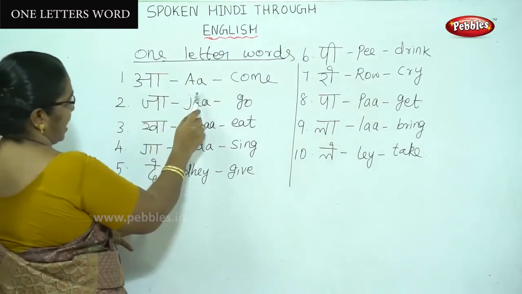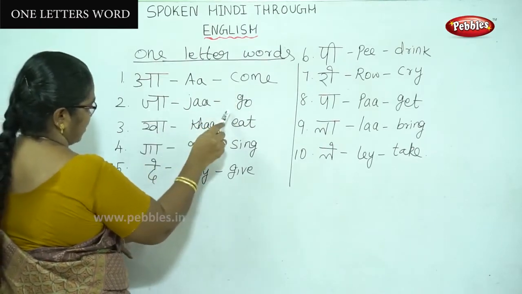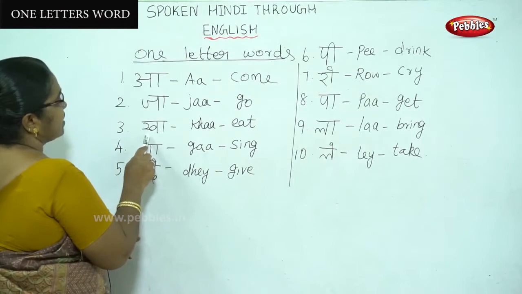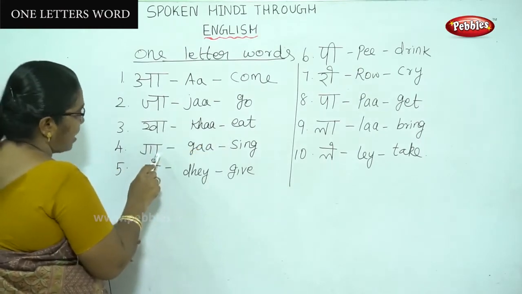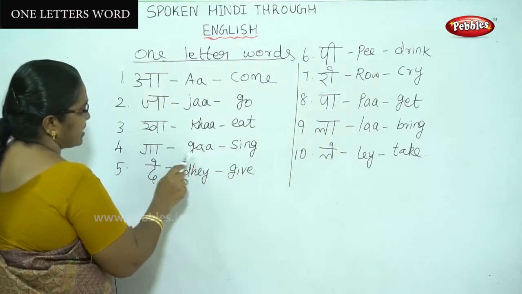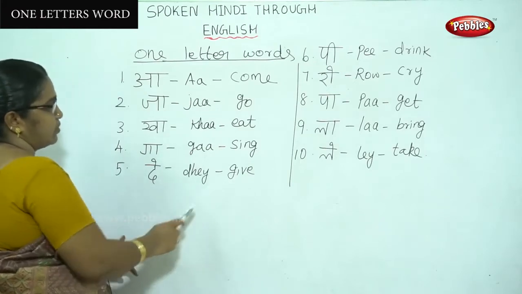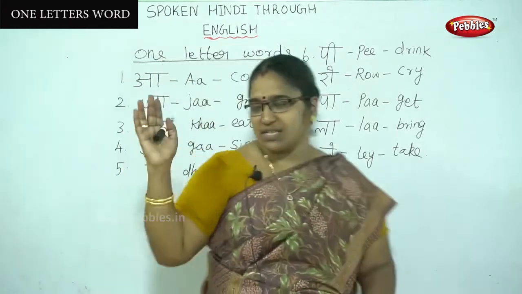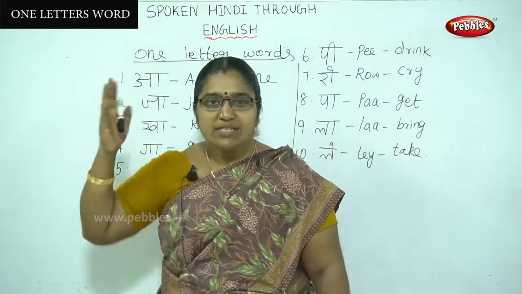A means come. The next one is ja. Ja means go. The next one is kha, that is eat. Next is ga, that is sing. The next is de, the pronunciation is de, and it means give. We can use these verbs in sentences.